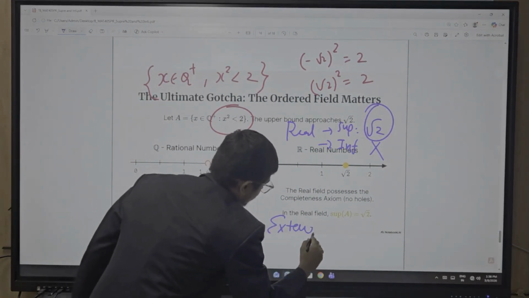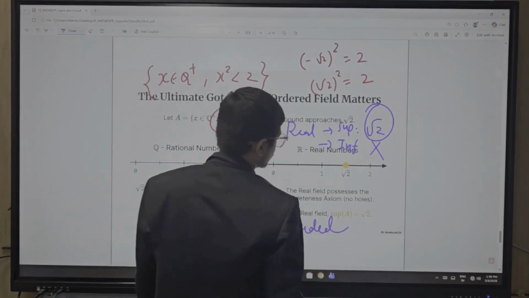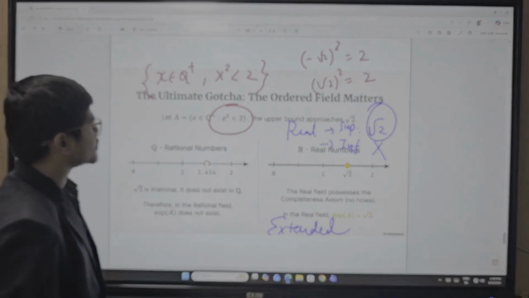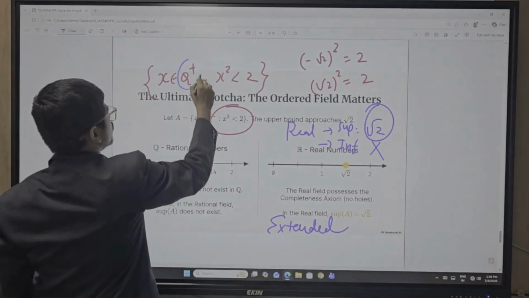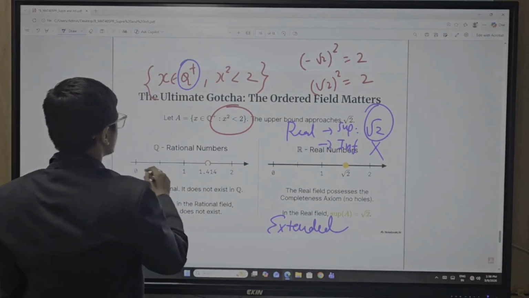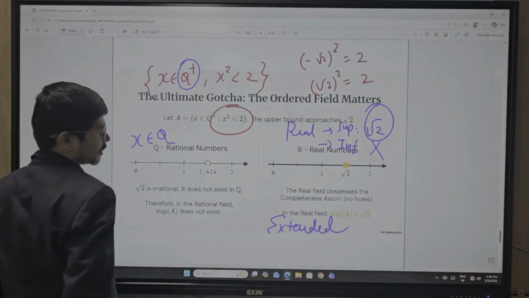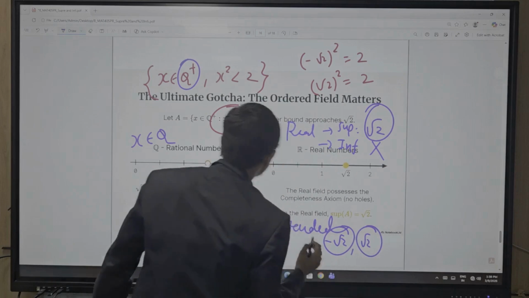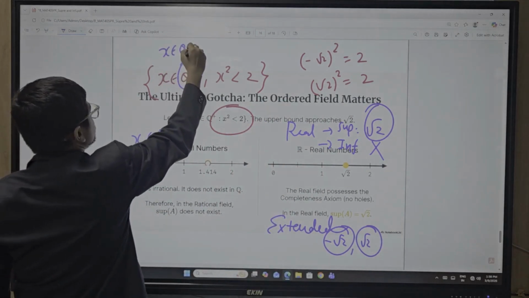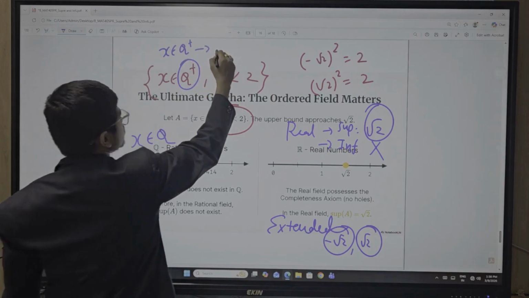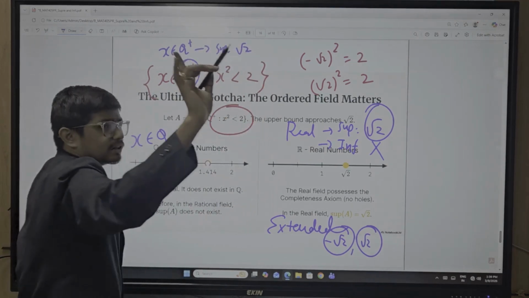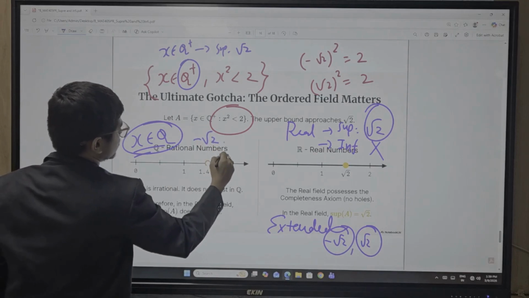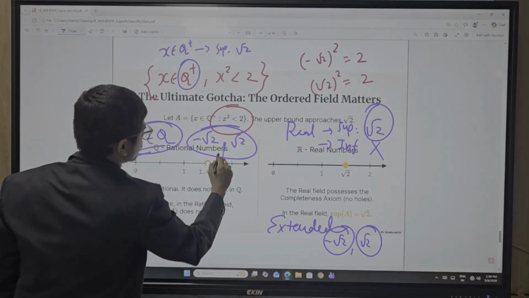But you can get the infimum value on the extended real line. Here we are talking about Q plus. But for only x belongs to Q, you get minus root 2 and root 2. Here the set is Q plus, and for Q plus, the supremum value is root 2 and we cannot get the infimum value. But for only Q, the infimum value is minus root 2 and the supremum value is root 2.